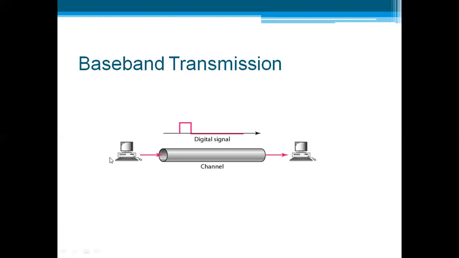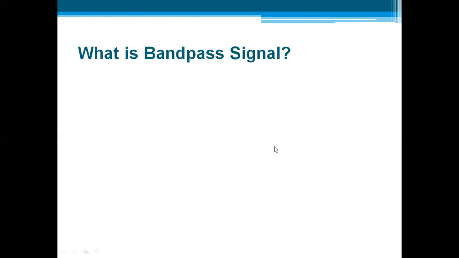Here you have a channel. This is my transmitter and this one is my receiver. The information is transferred as it is by the channel. This is a digital signal which is passed through the channel, and at one time only one signal is transferred. So if another computer or another device wants to share this channel, it has to wait until this communication completes. So this is about baseband transmission.